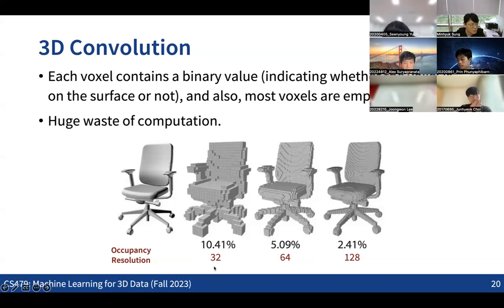When the resolution is 32, only 10% of the voxels are on the surface. And when the resolution is 128, less than 2.5% of the voxels are on the surface, which means many of the voxels will have the value of 0, which is a very inefficient representation when you use 3D voxels to represent 3D shapes.